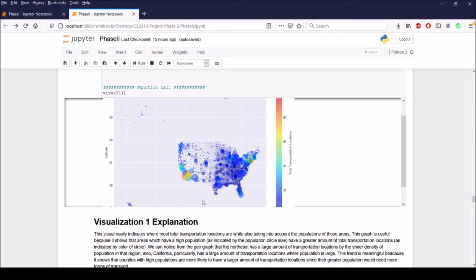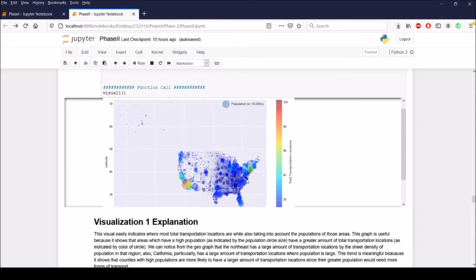This trend is meaningful because it shows that countries with high populations are more likely to have a larger amount of transportation locations, since their greater population would need more forms of transport.